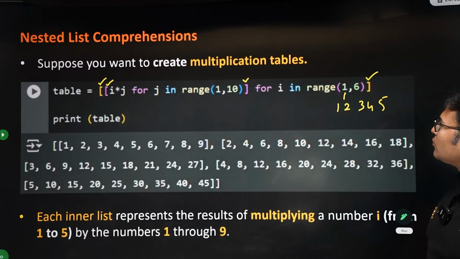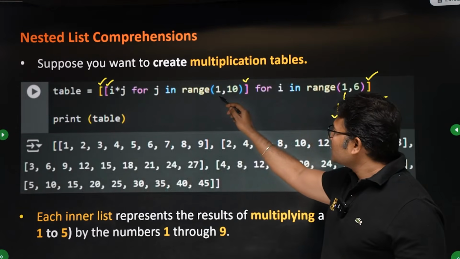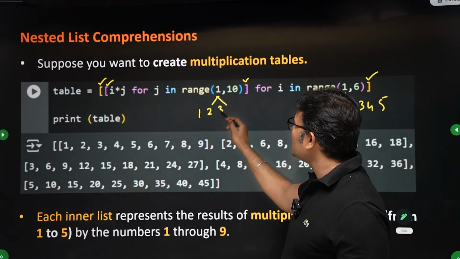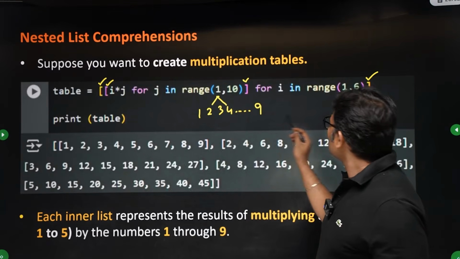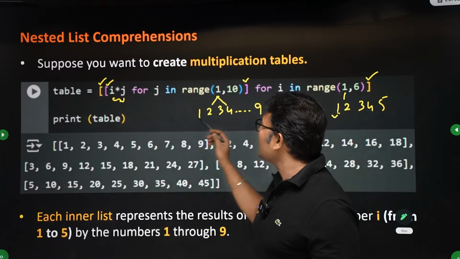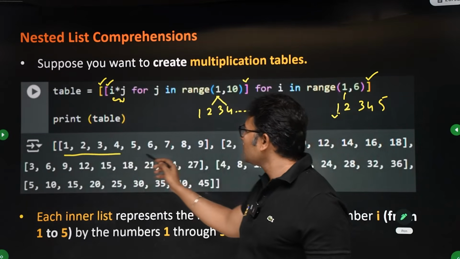The outer one will be executed, which means 1, 2, 3, 4, 5. So the first one will be taken, and then the inner one will be executed next. So 1, 2, 3, 4, so on till 9. So 1 into j, where i is 1. So 1 into 1, 1 into 2, 1 into 3, 1 into 4. You are going to get the one table, right?